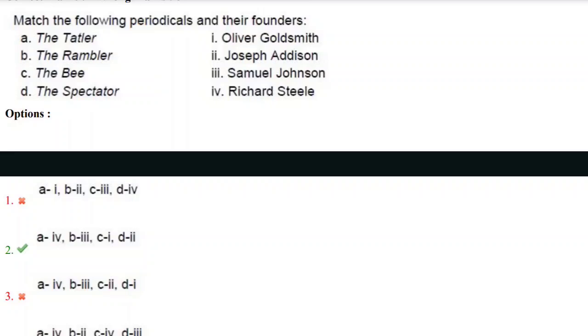The Tatler was started by Richard Steele, the Rambler was founded by Samuel Johnson, the periodical The Bee was founded by Oliver Goldsmith, and the Spectator by Joseph Addison.